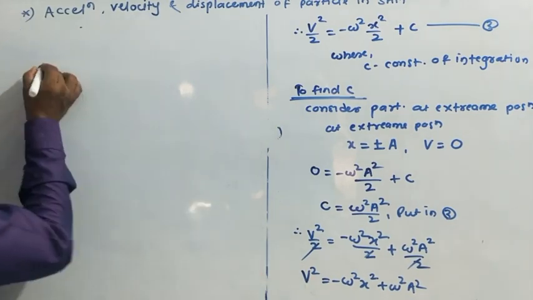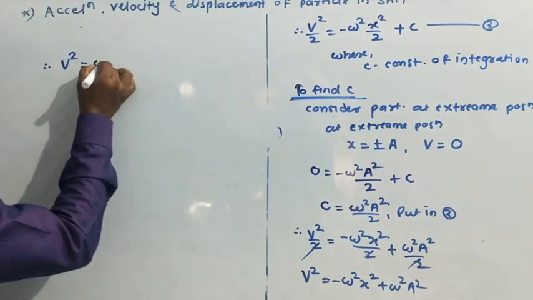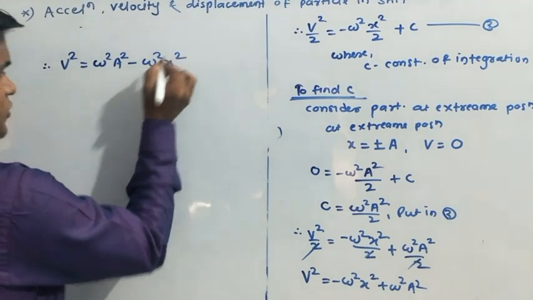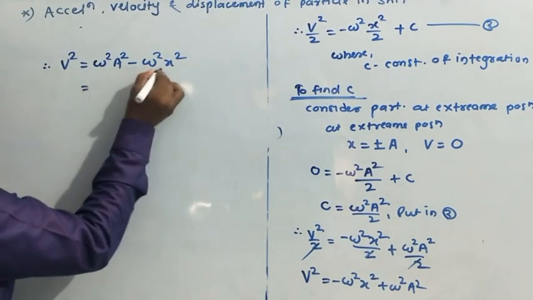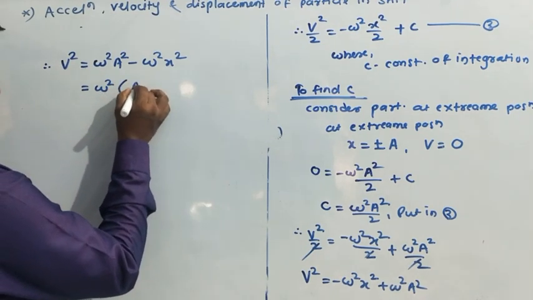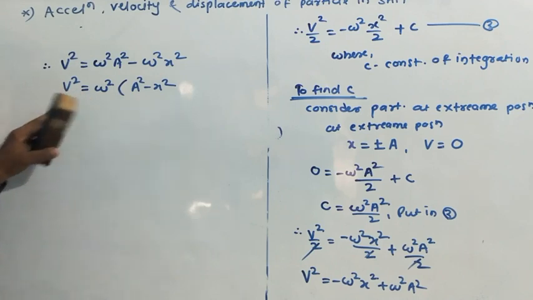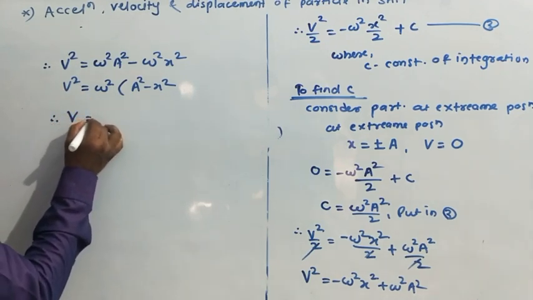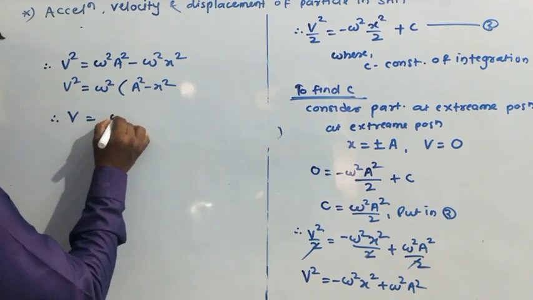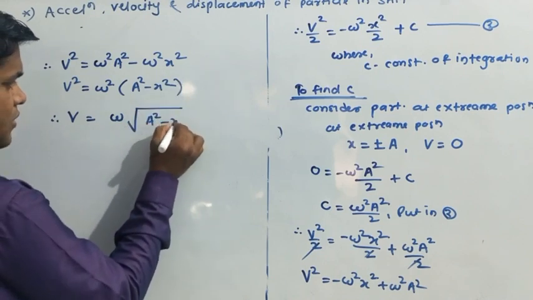So therefore v square is equal to, writing positive first, omega square a square minus omega square x square. Here omega square is the common factor, taking it common, the remaining is a square minus x square. This is v square, but we have to find the velocity. Therefore, taking the square root, we need velocity, not velocity square. So here we get omega under root a square minus x square.